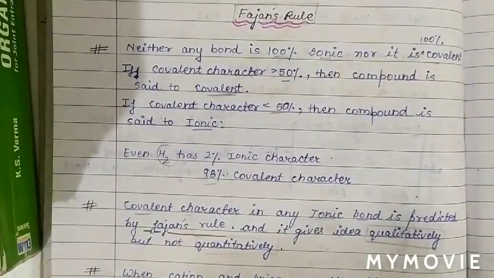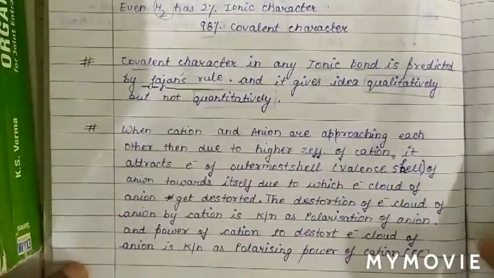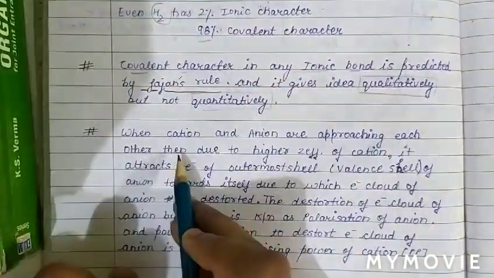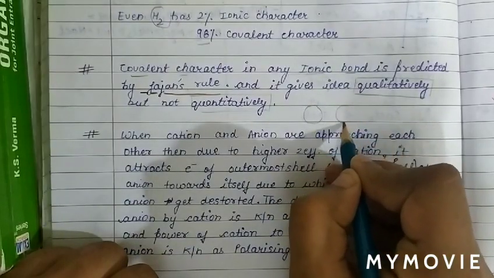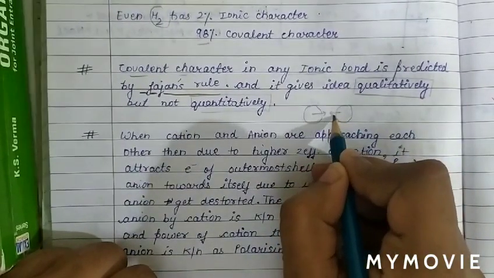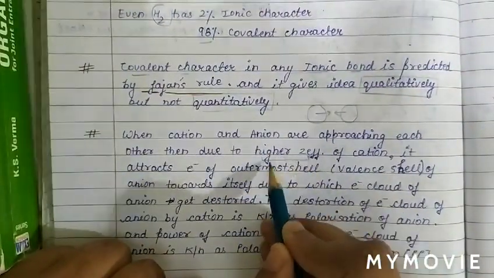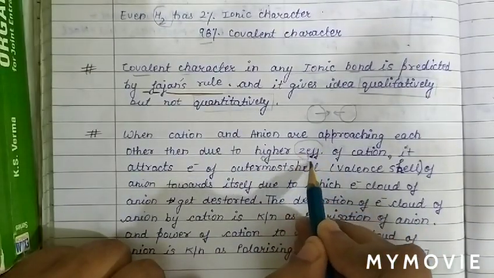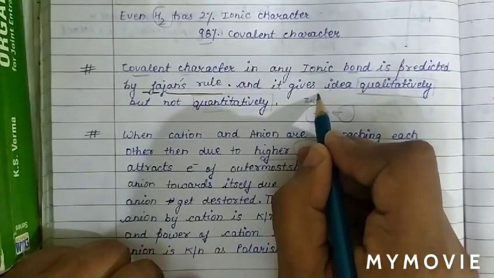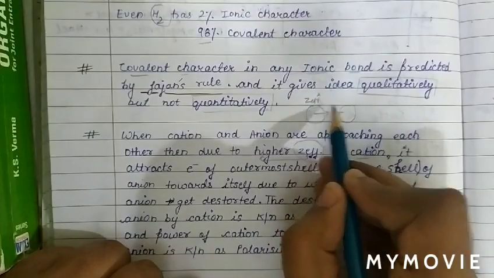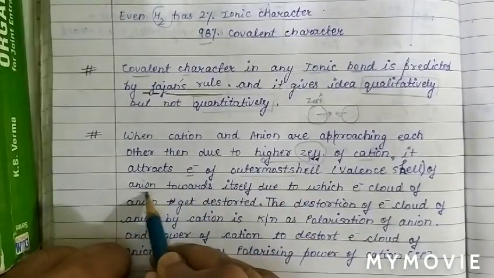See how Fajans' rule works in deciding the covalent character in an ionic compound. When a cation and an anion are approaching each other, due to the high effective nuclear charge of the cation, it attracts the electrons of the outermost shell of the anion.